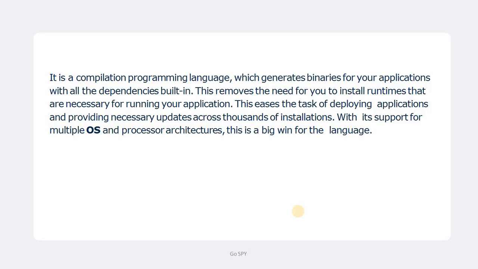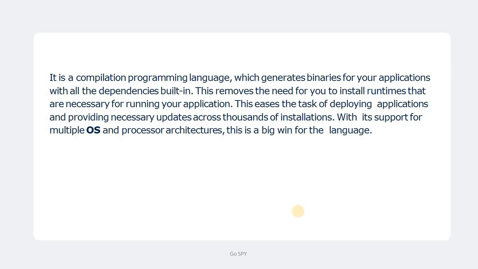Say you have developed an ABC application, and that application depends on two or three third-party libraries. When you generate the binary of that application, all the dependencies and the runtime of that application are also packed into that exe.